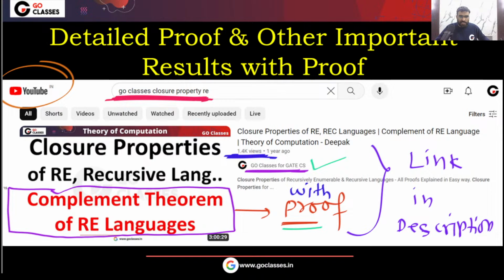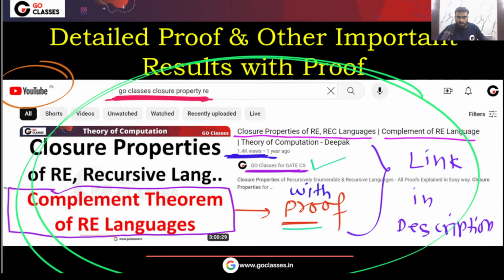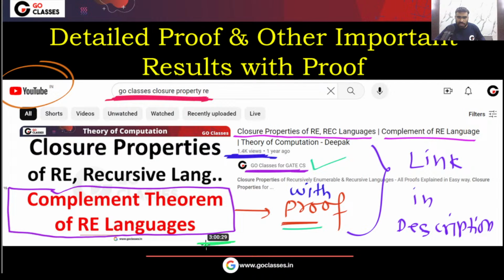In this lecture we have basically seen all the closure properties of RE and recursive languages, with proof. Closure properties of RE and REC languages, including the complement of RE languages theorem. So please watch this lecture for your benefit. It is a 3-hour lecture, but you will learn a lot of things.